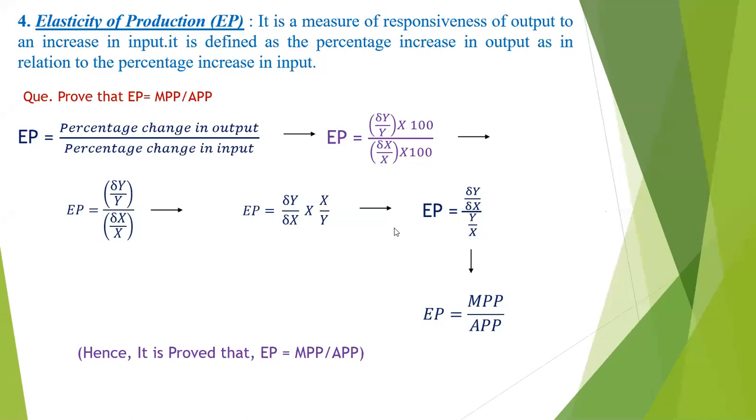What is meant by elasticity of the production? Elasticity of the production is the measure of responsiveness of output to the increase in input, or it is the percentage increase in output in relation to the percentage increase in input.